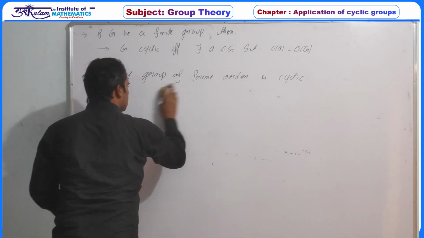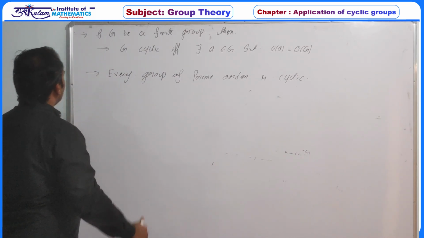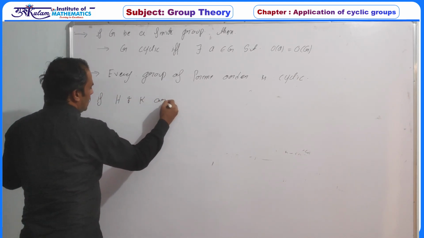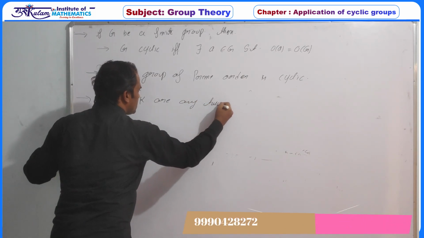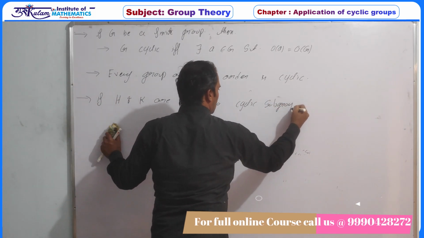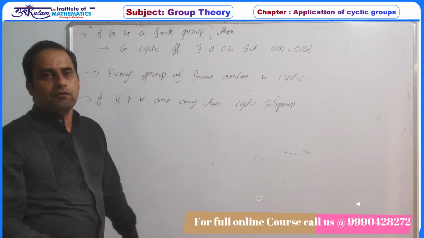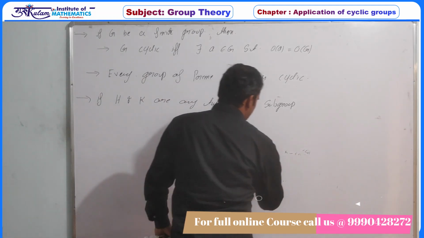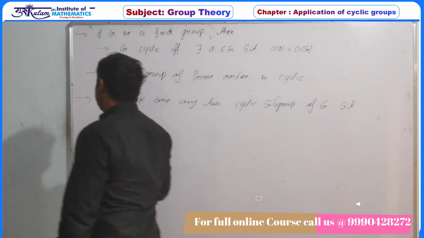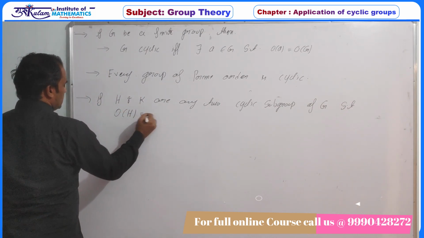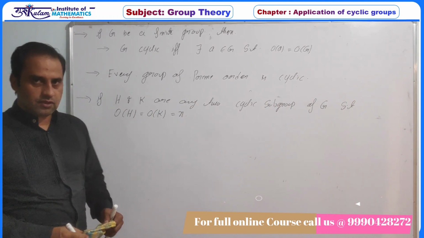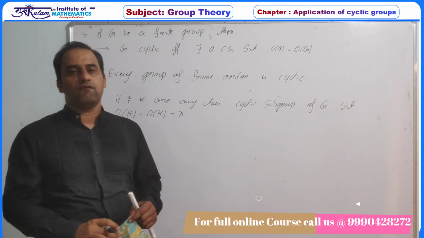So, the next property based on this cyclic. If H and K are any two cyclic subgroups of a group G, or subgroups of a group which is cyclic in itself, such that the order of H is the same as the order of K, say n. So you have two cyclic subgroups H and K whose orders are the same and finite.